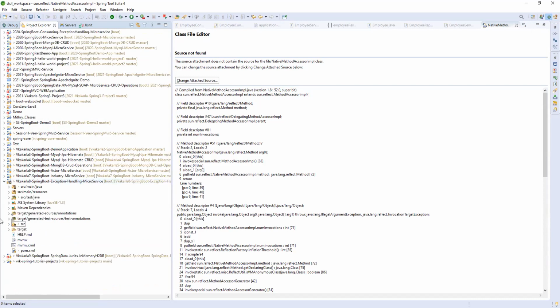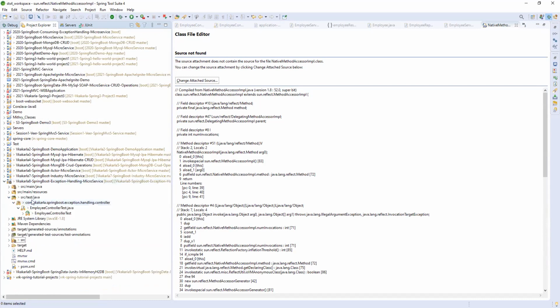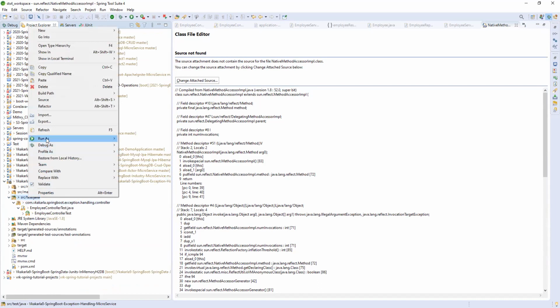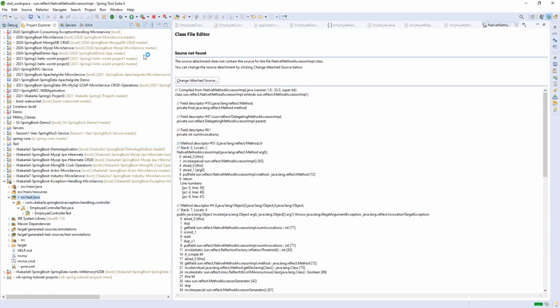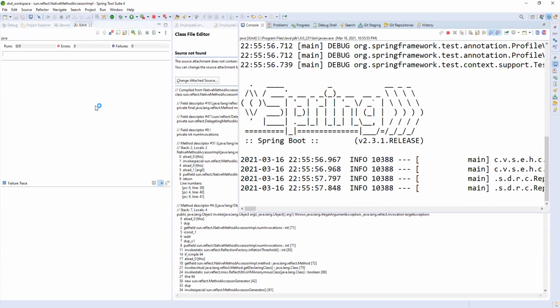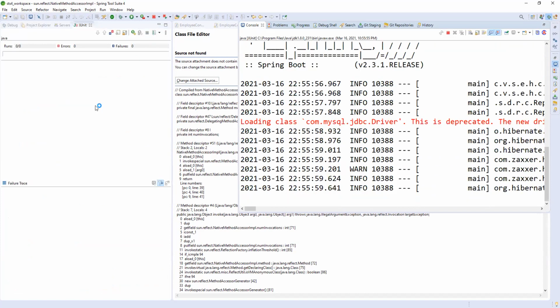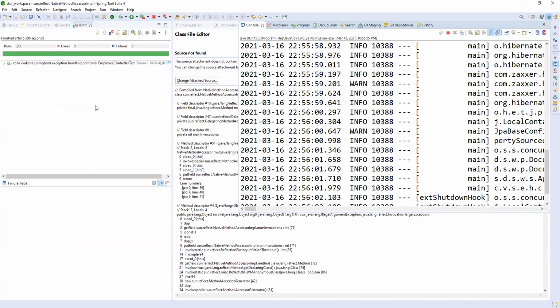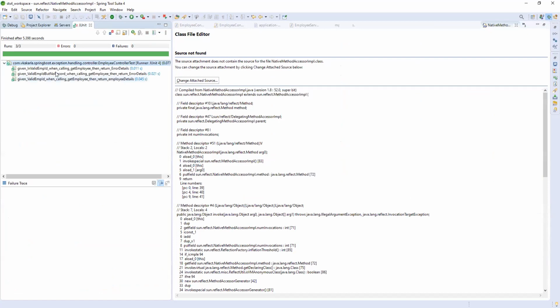Where is this class? The test class is there. By running this one as a test, we can run all at a time. So these are the values we can run. You got it, right? What I'm saying?